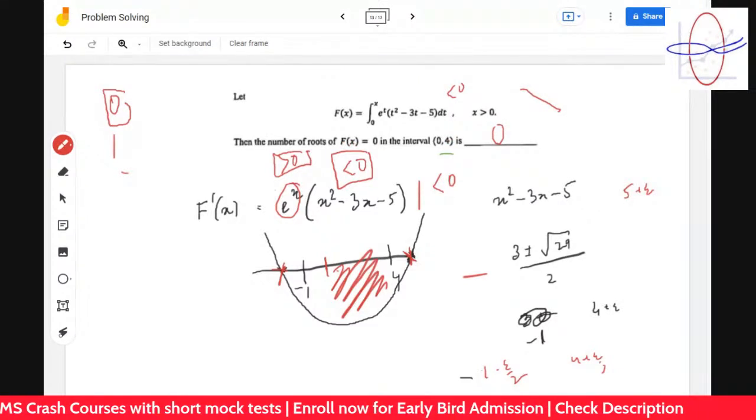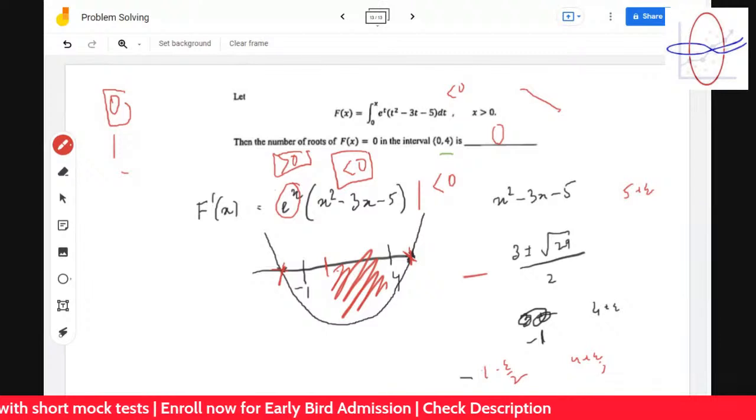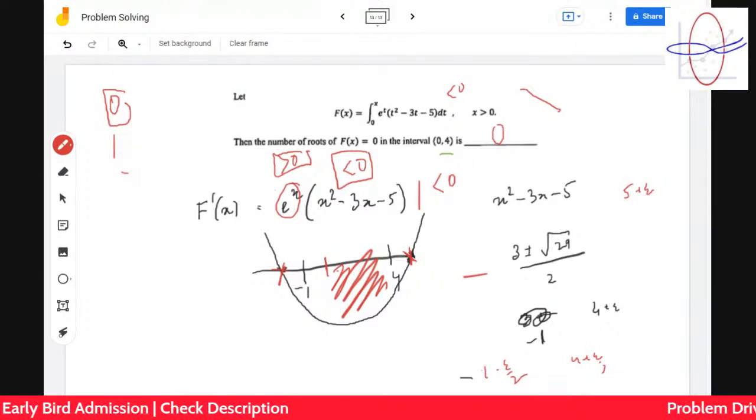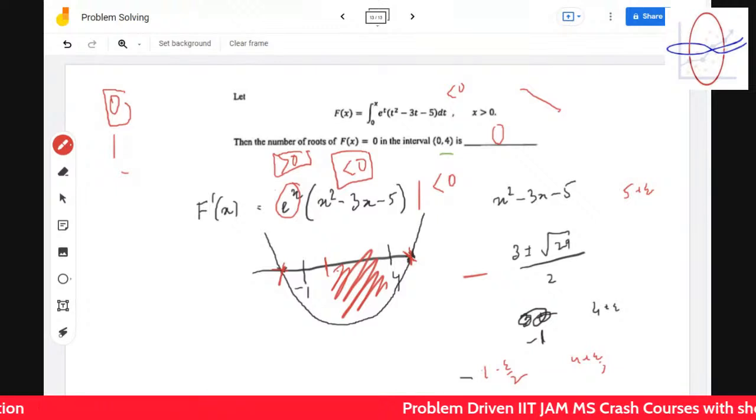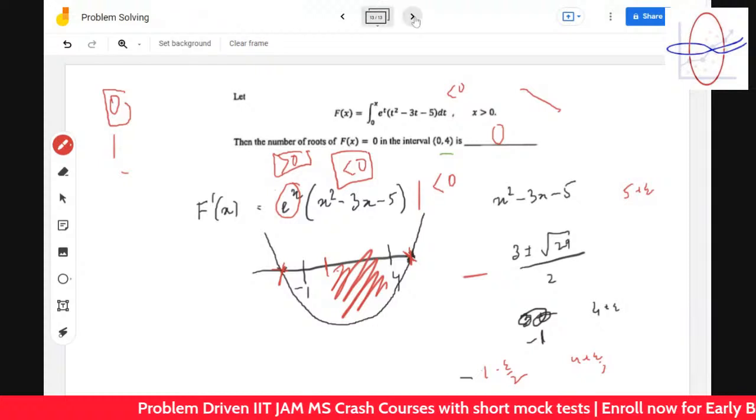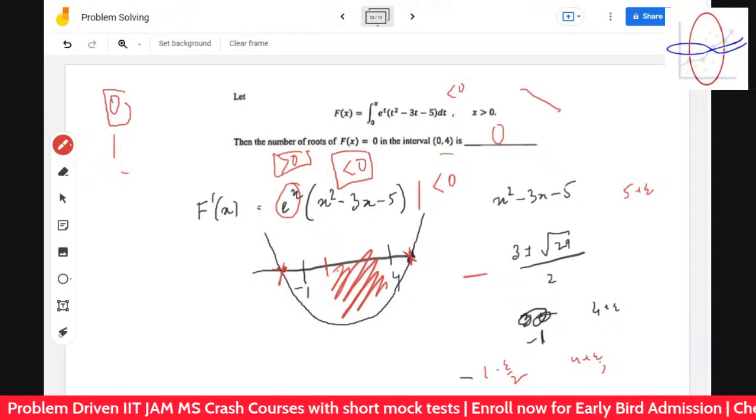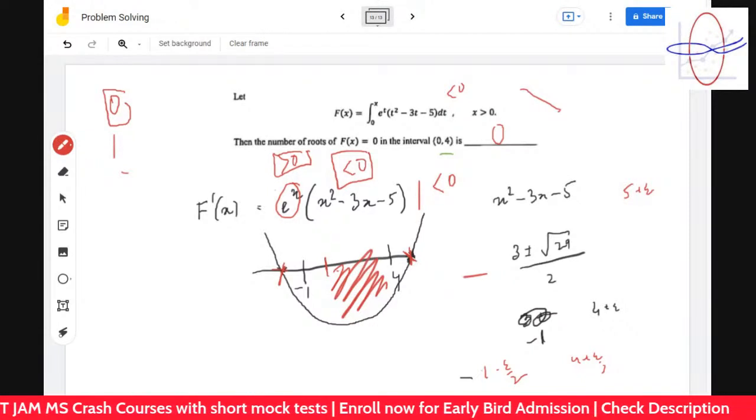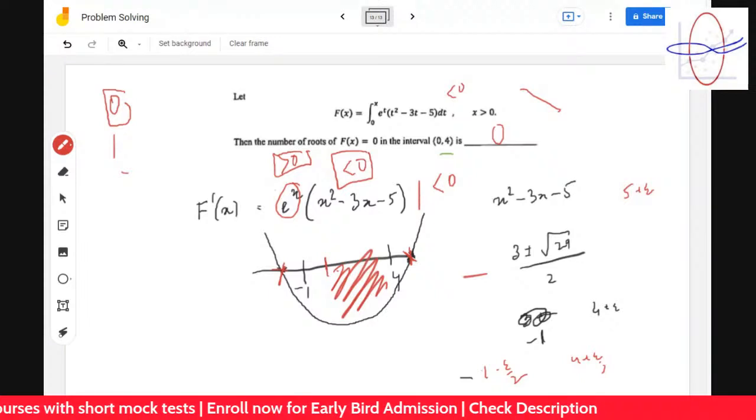Did you understand? Suryanshi, did you understand? Tishika, did you understand? Good. Okay, so let's move on to the next problem. Are you sure all of you understood this? Thank you. Thank you. Yeah.